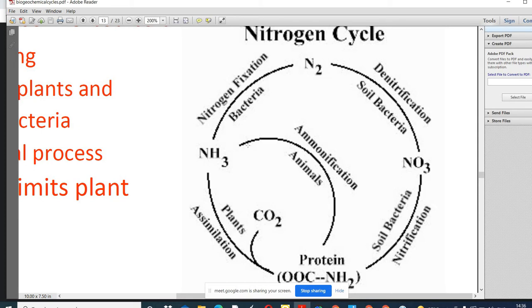Somewhere we are responsible for that interruption, because in nature the process is going on, but sometimes there are intervention activities caused by humans.